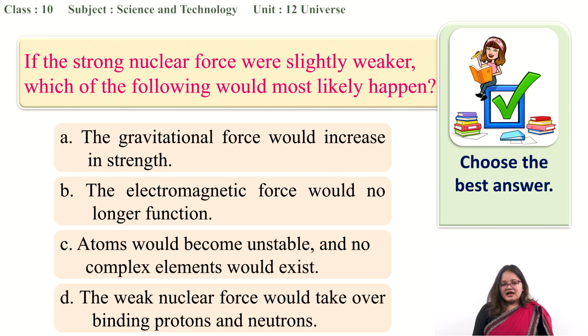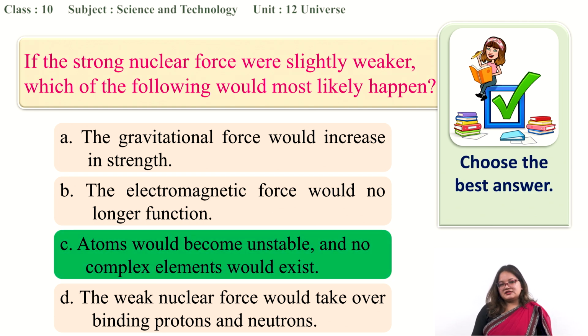Option C, atoms would become unstable and no complex elements would exist. And option D, the weak nuclear force would take over, binding protons and neutrons. Amongst these four options, obviously option C is correct, because if there is no holding of protons and neutrons together, atoms would obviously become unstable.